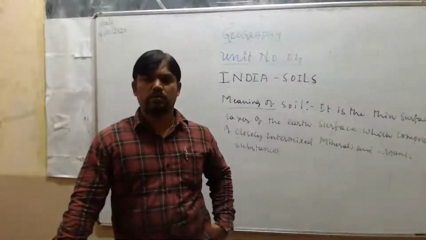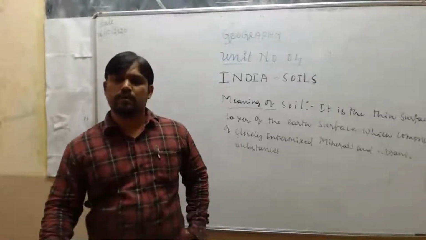Totally, soil forms due to the weathering of parent rock.